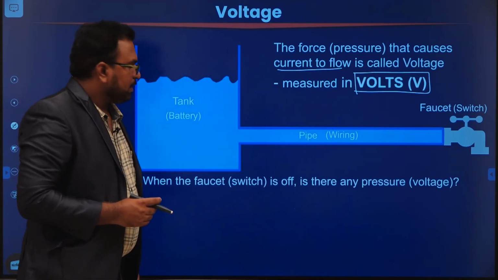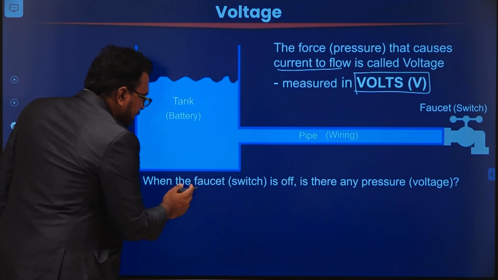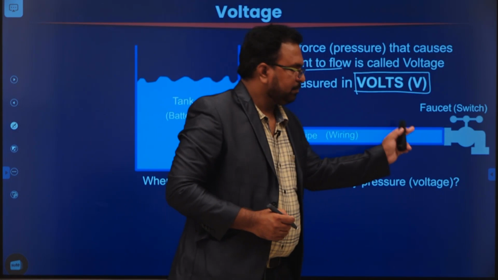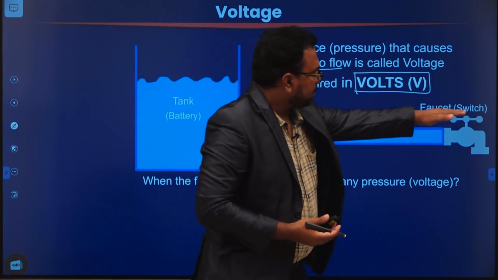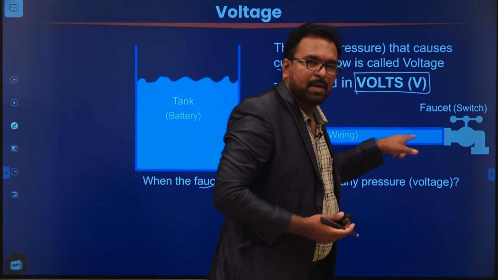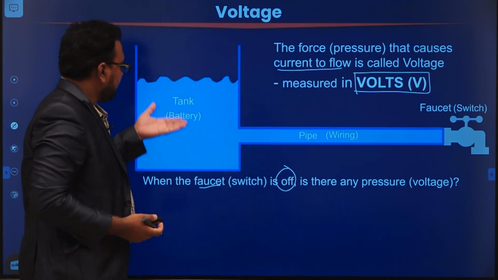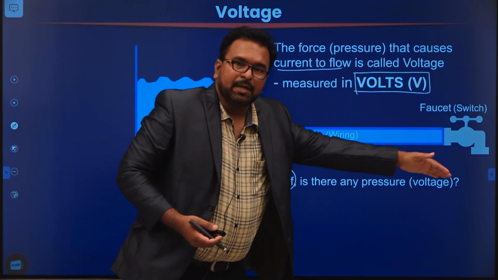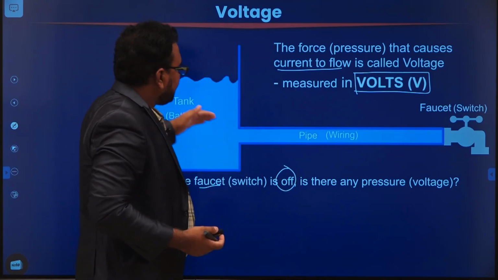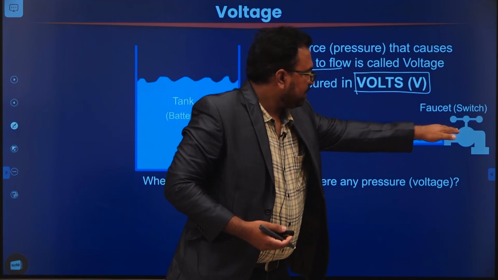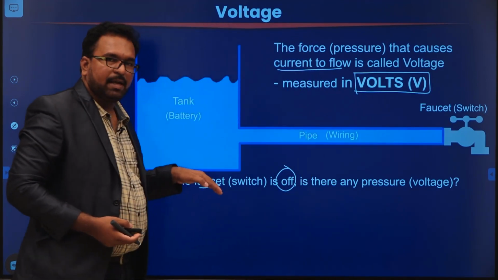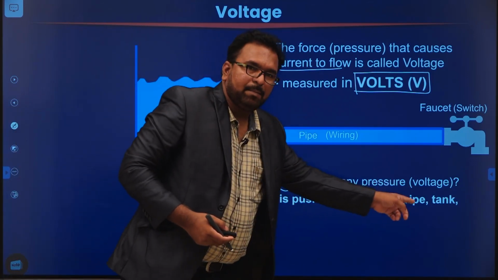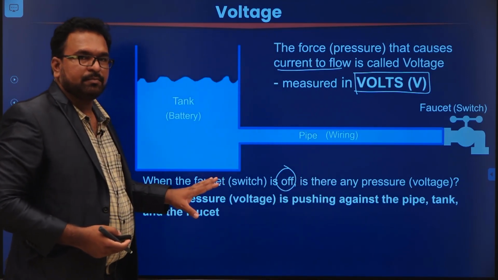Now the question is, when the faucet is off, is there any pressure in the pipe? Yes. Since there is water in the tank, the water will always try to flow from higher altitude to lower altitude. That's why pressure is applied on the faucet by means of the water in the pipe as well as in the tank. That means there is a pressure. So pressure is pushing against the pipe, tank and the faucet.